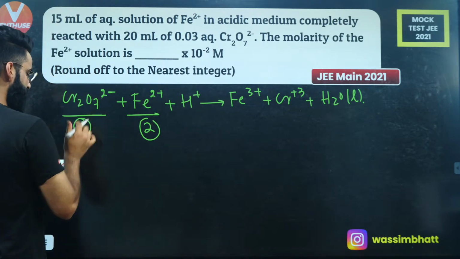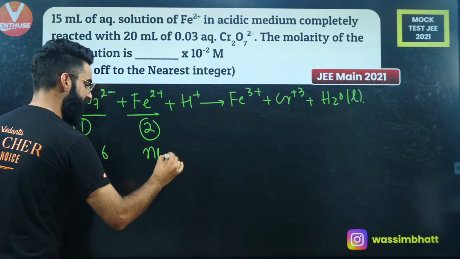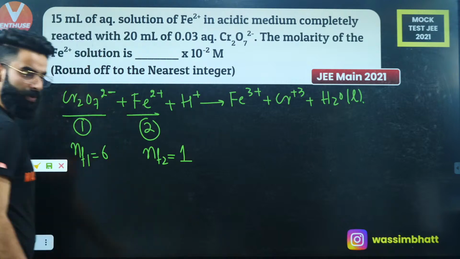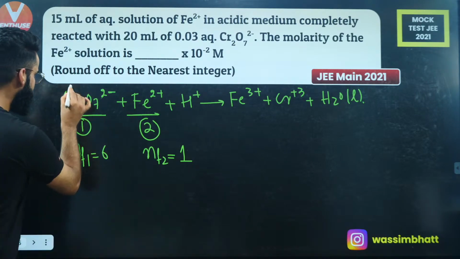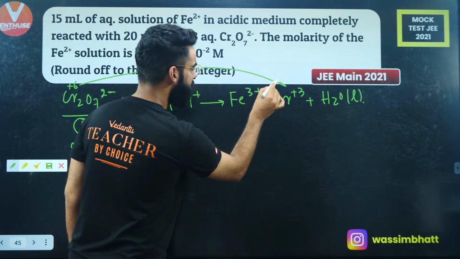Okay, well, you can simply say the n factor of the first over here is 6. The n factor of the second over here is plus 2 to plus 3. Plus 2 to plus 3 means 1, right? You can take it out as well. See, the oxidation state of chromium right here is plus 6. So plus 6 to plus 3.